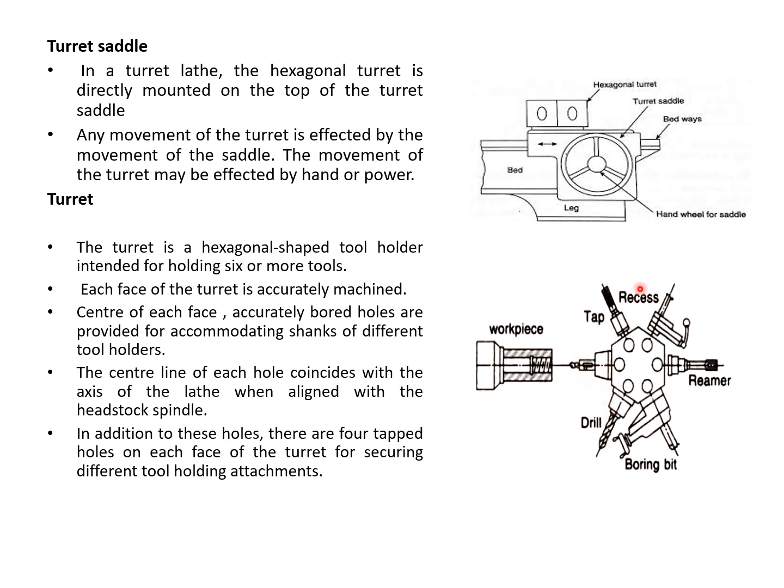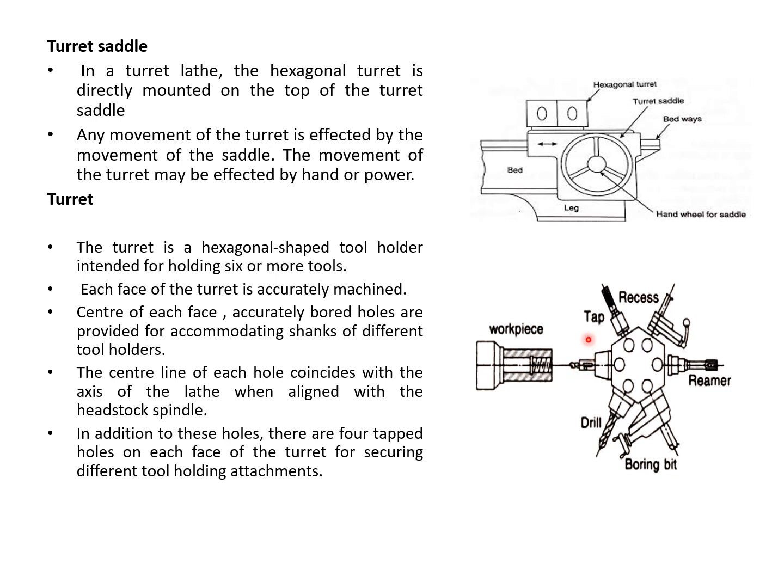So in this hexagonal turret head, you can see each face can accommodate one tool. Here this is a tap, the second face can accommodate a recess tool, the third face is a reamer tool, the fourth face we can accommodate a boring bit, the fifth face we can accommodate a drill bit, and the sixth face we can accommodate another diameter drill bit.